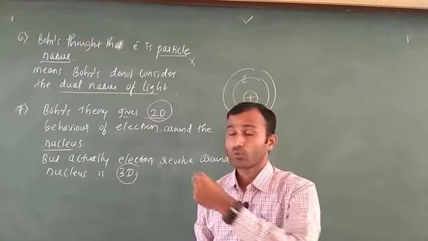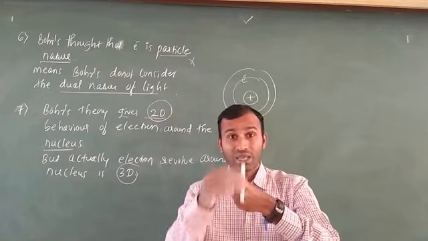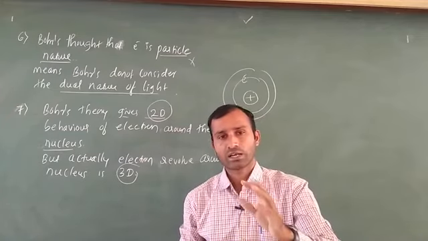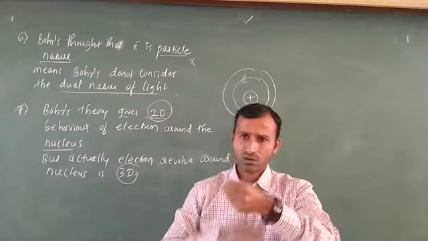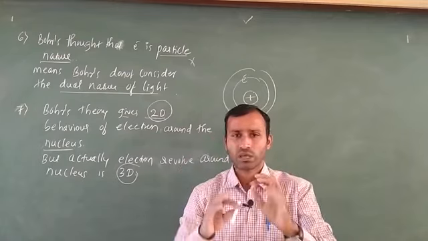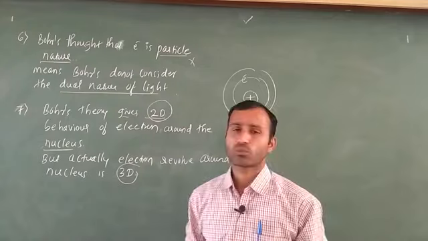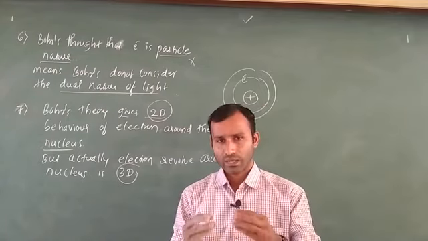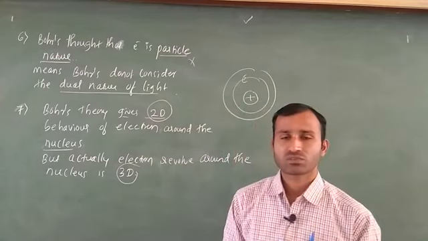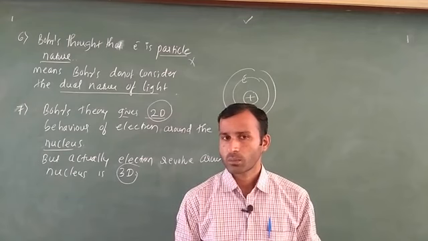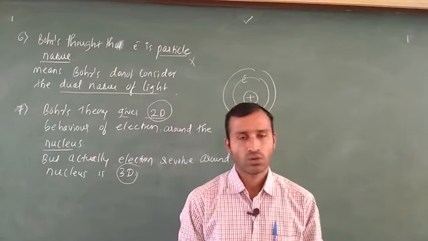But initially Bohr thought that the electron moves in only two dimensions, but not like that. The electron moves in any direction, this direction or this direction, everywhere. That is why the important point is 3D: every electron moves around the nucleus in a 3D direction. Up to this, the limitations of Bohr's theory are completed. The next important part is the dual behavior of the electron. That point we will study in the next video. Okay friends, thank you.